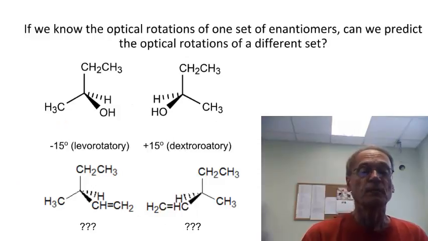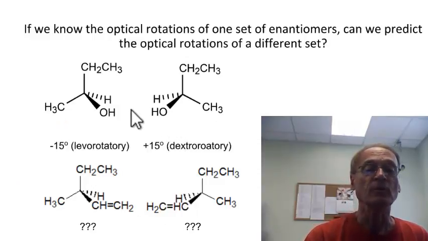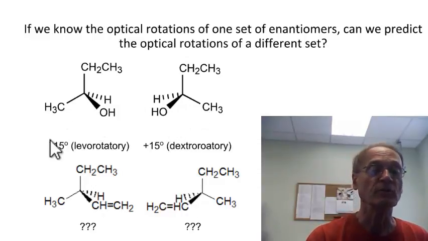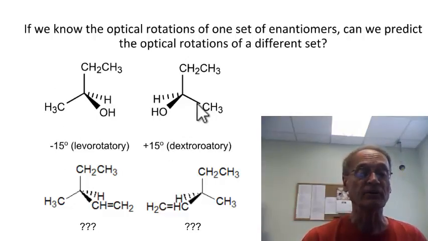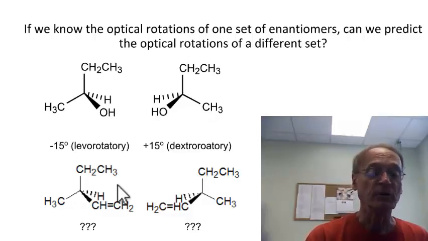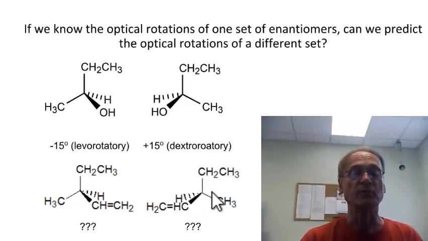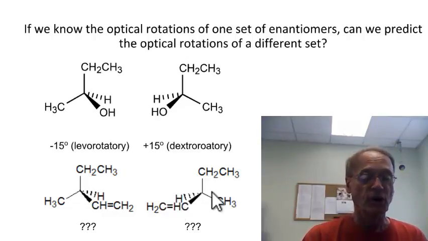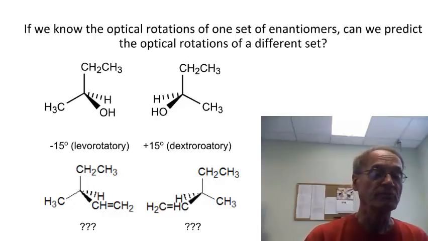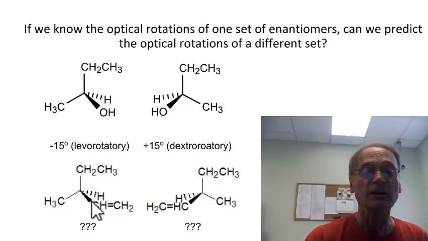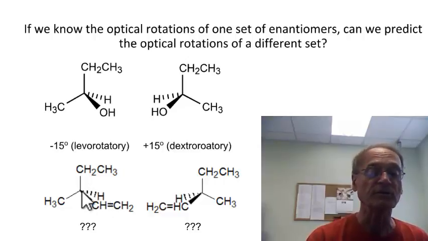Now here's a question. If we know the optical rotations of one set of enantiomers, and we do know that this one is negative 15 and this one is positive 15, and again I know that because I looked it up, can you then predict what will be the optical rotation of this isomer and what will be the optical rotation of this isomer? And the answer is no. Not only do we not know what the number is, this could be 15 or 30 or 0.2 or 1.78 or who knows what the number is for this one.